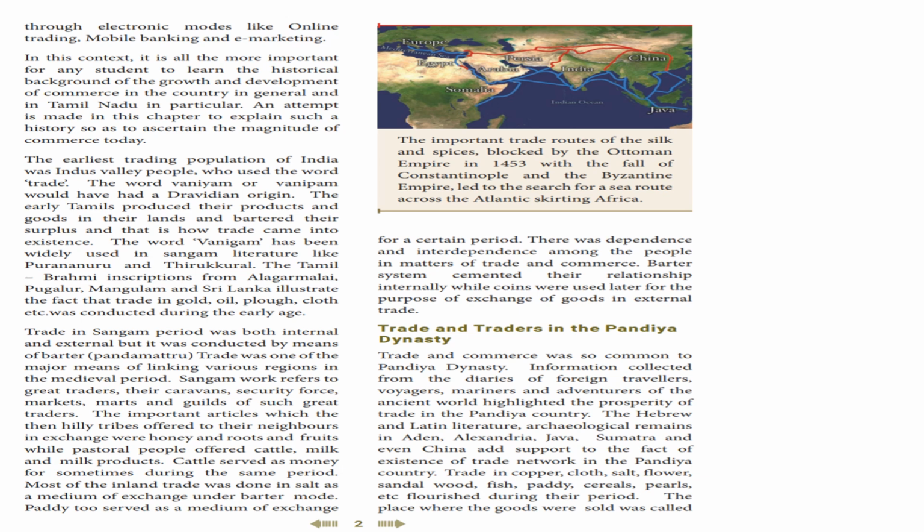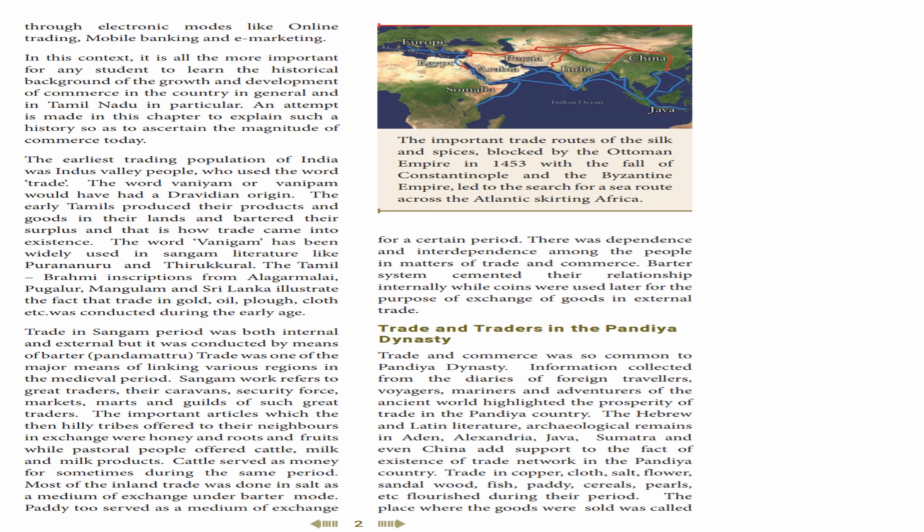Like Purananur and Tirukkural, as we have seen before, there are so many evidences that we get from the Sangam literatures. And Brahmi inscription, okay, நிறைய கல்வெட்டுகள்லையும் இந்த வணிகம் பத்தி நிறைய எழுதியிருக்கிறாங்க. And at first they have just trade gold, oil, plug, cloth, etc.